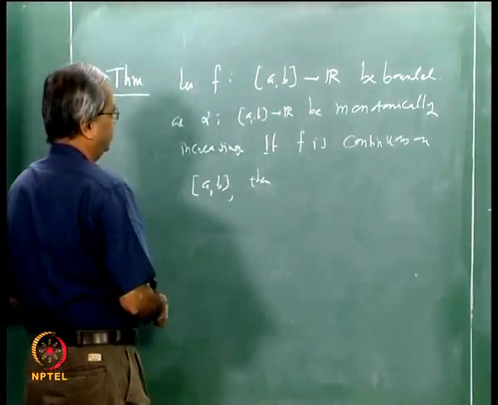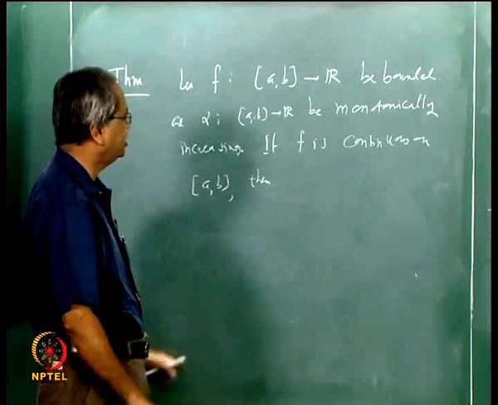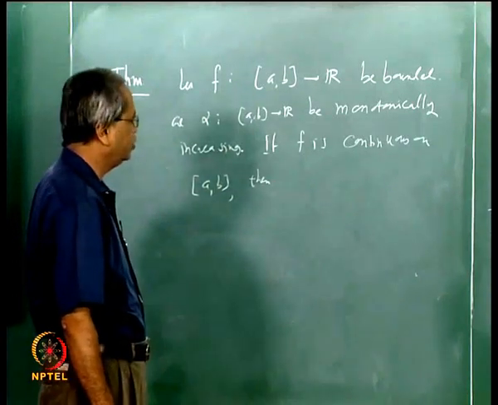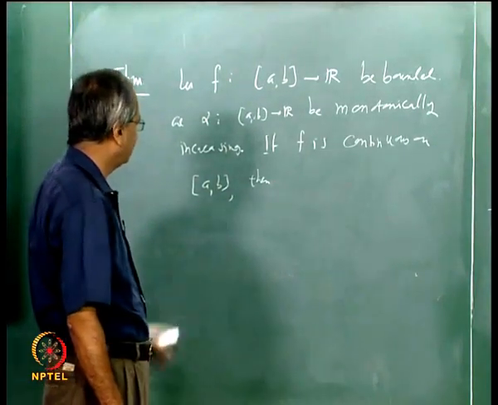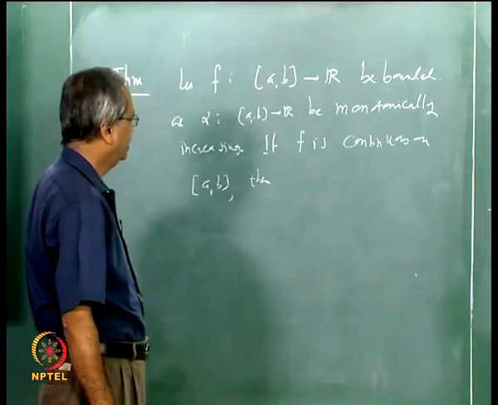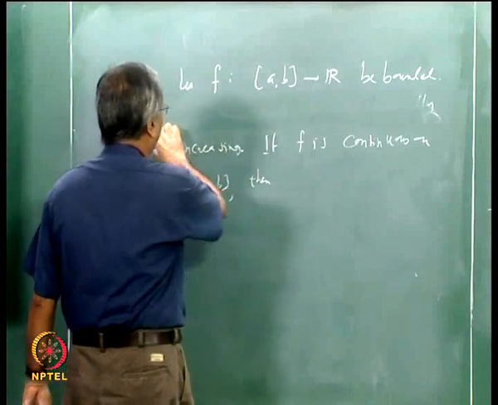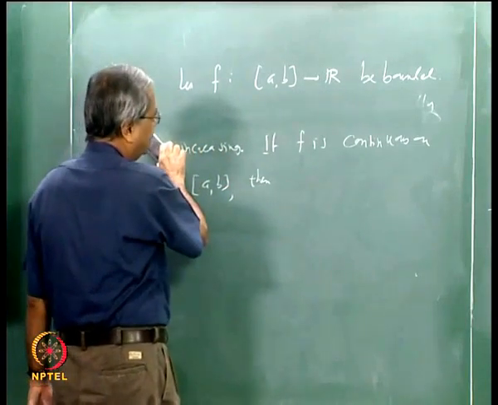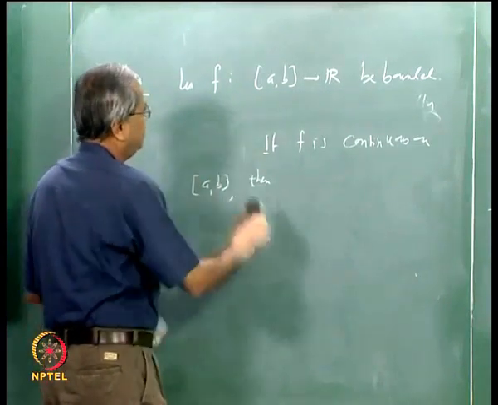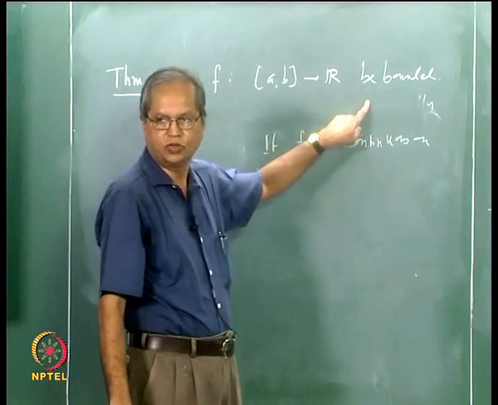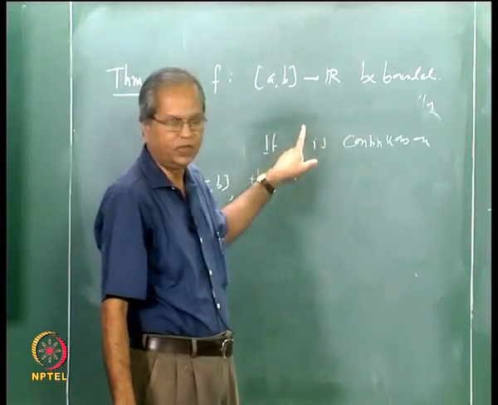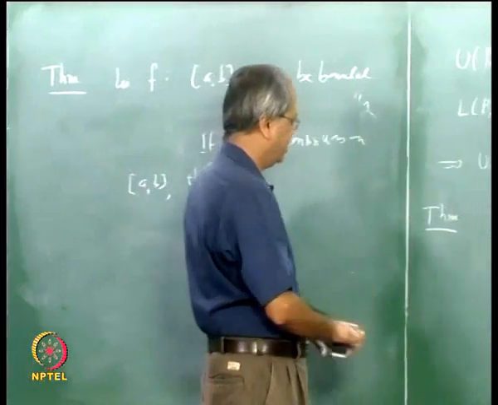I think for this theorem it is better to prove it first for Riemann integrals rather than Riemann-Stieltjes integrals. Also, once we say it is continuous, we need not say it is bounded, because it is a closed and bounded interval. I think it is better to write a separate statement.